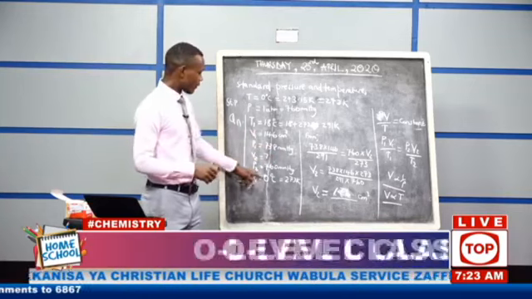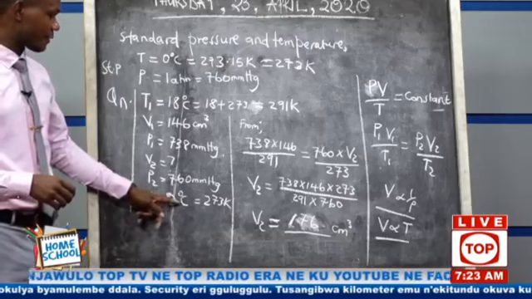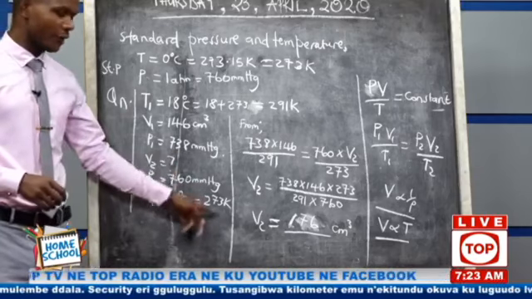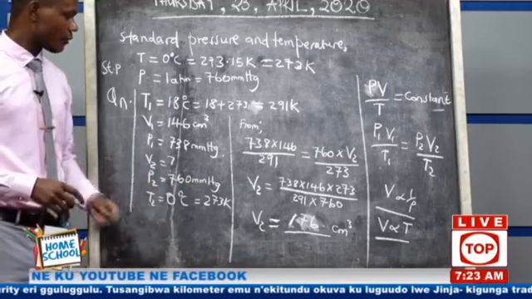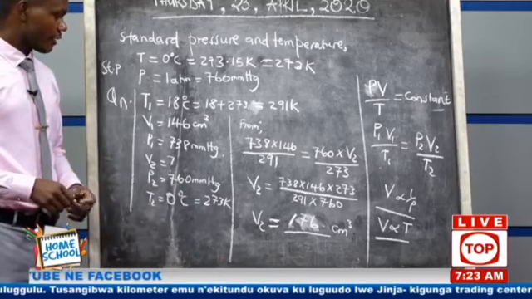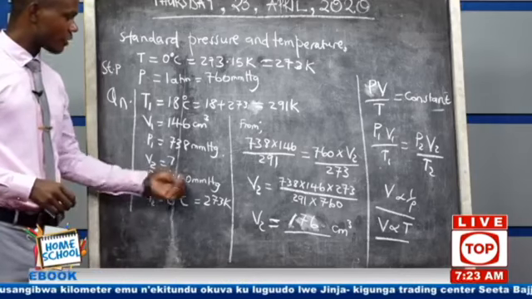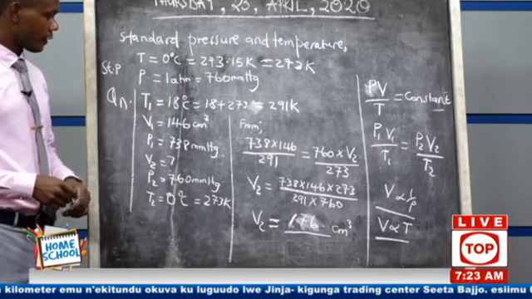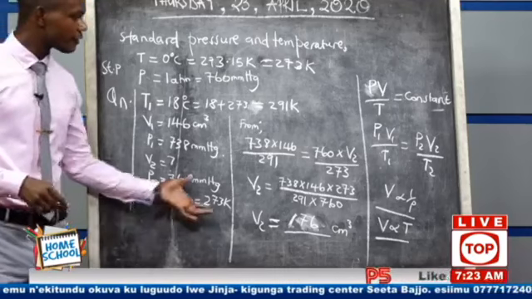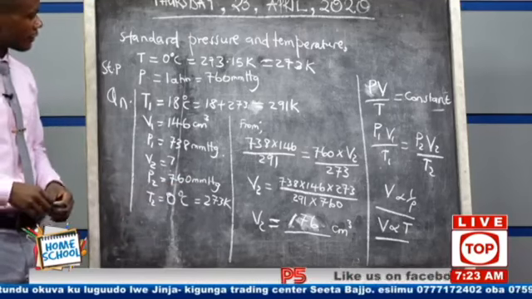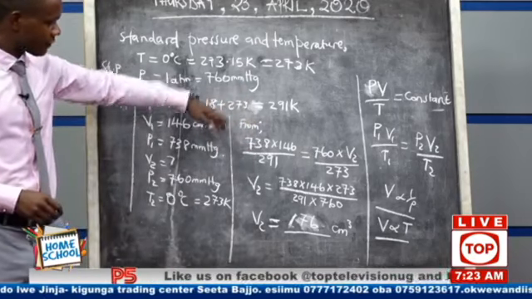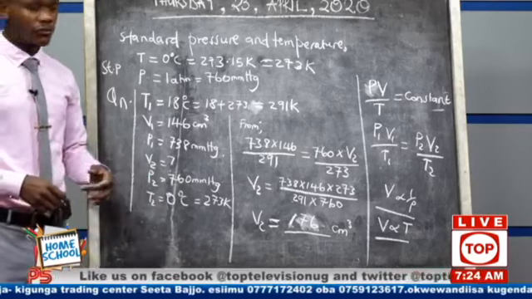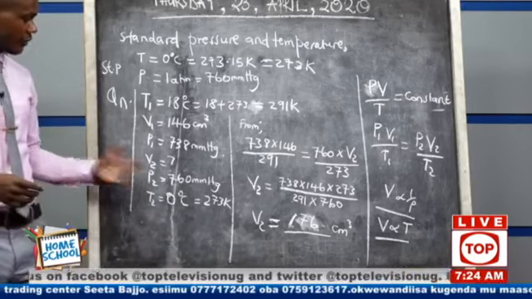So once you have temperature in degrees Celsius, you have to convert them to Kelvin. If you give a number in degrees Celsius, this answer will not be considered, okay? Because now we are looking at the units, okay? So please be able to comply with what you are supposed to do. The only way you can master these things is to do very many examples, do the exercise we sent you.